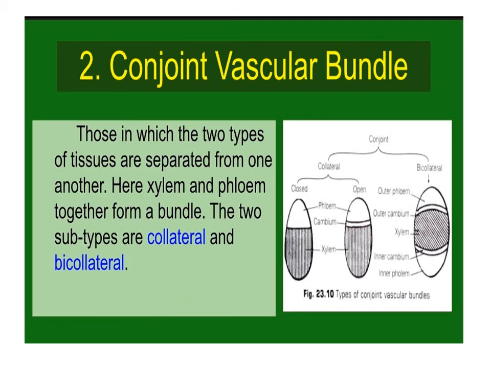Conjoint vascular bundle. The xylem and phloem are situated at the same radius of the vascular bundle, unlike those in which the two types of tissues are separated from one another. Here xylem and phloem together form a bundle. The two subtypes are collateral and bicollateral.